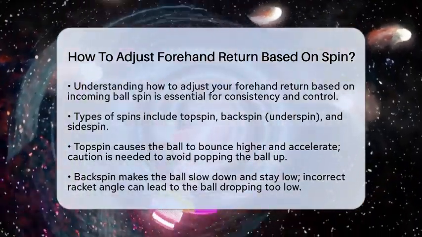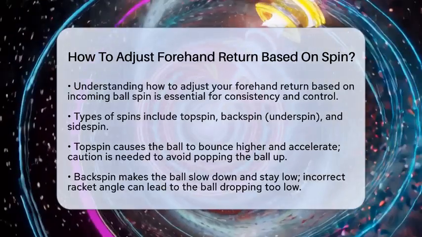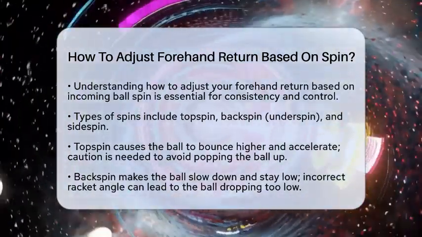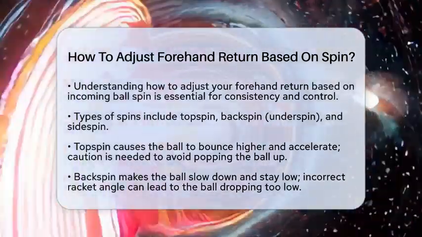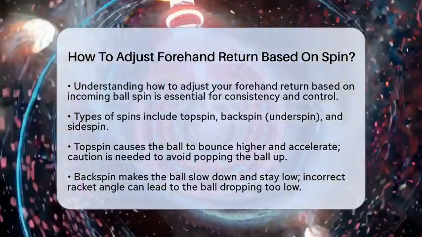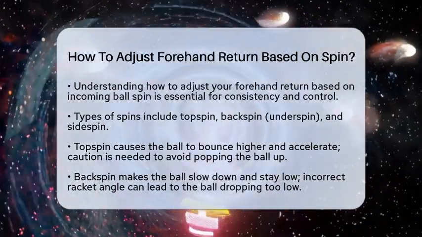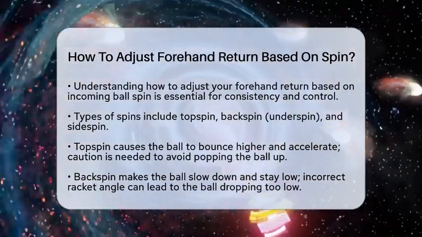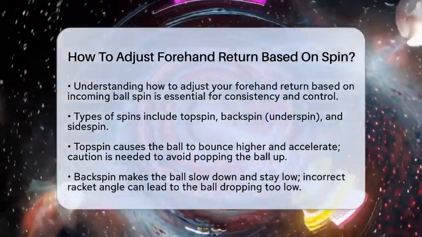First, let's talk about the types of spins you might encounter. Topspin is when the ball rotates forward. This causes the ball to bounce higher and accelerate after it hits the table. When returning topspin, you want to be careful because the ball can pop up off your racket if you are not prepared. Next, we have backspin, also known as underspin.